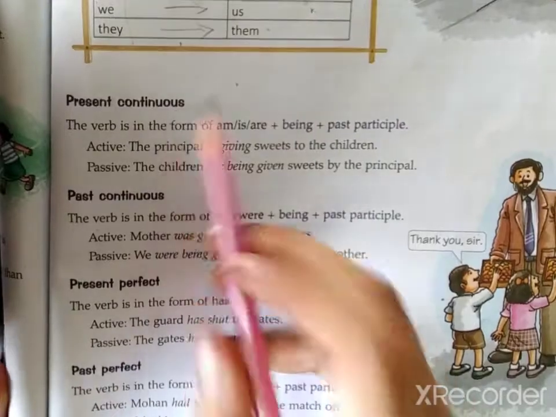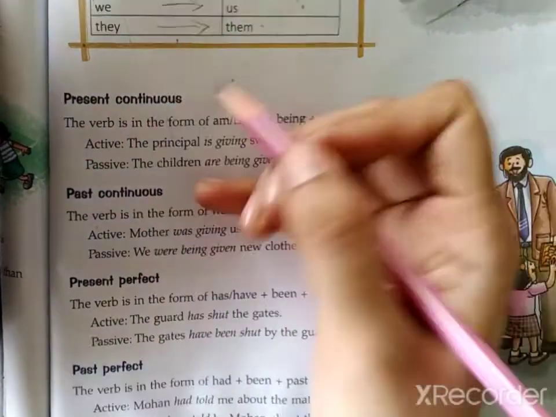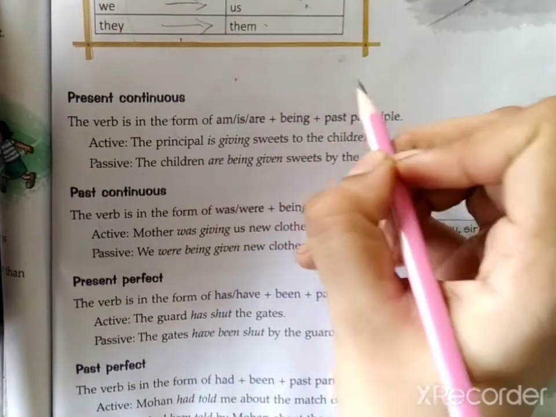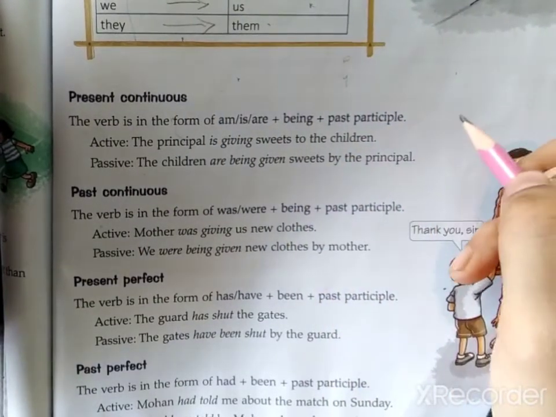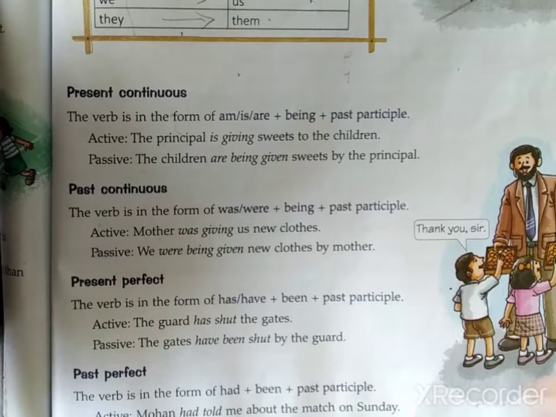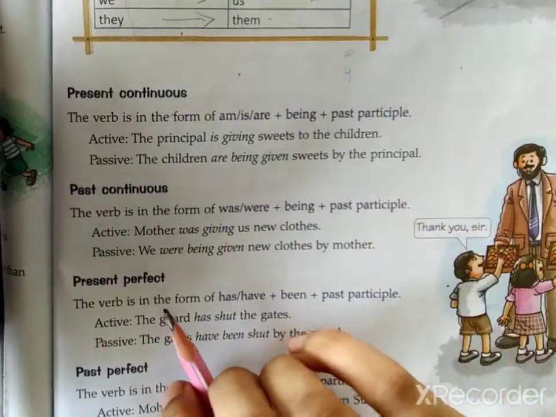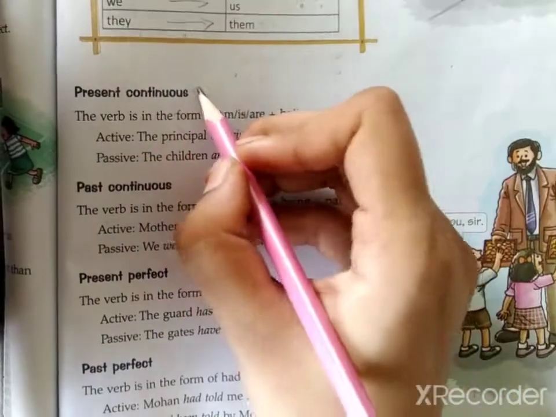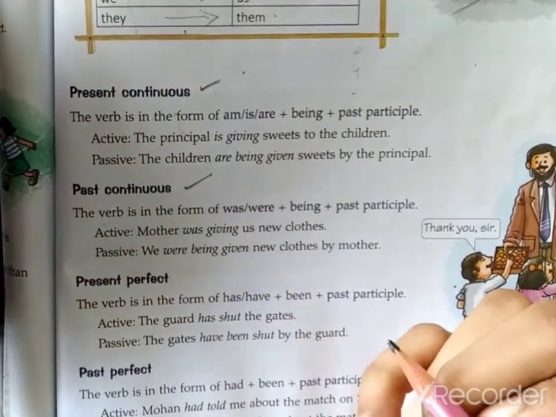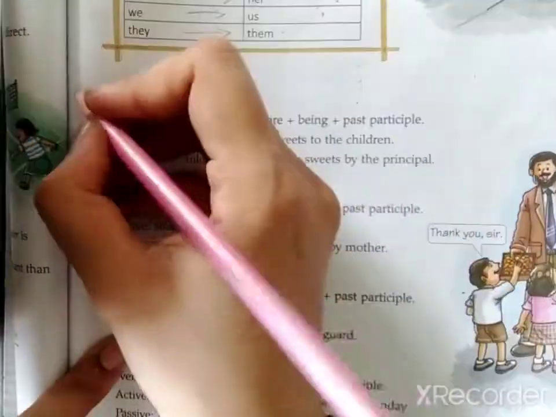Present continuous. So as I said, in present tense you have 4 tenses. In past tense you have 4 tenses. In future tense also the same. Now simple present, simple past, both over. Next comes present continuous and past continuous. Present continuous and past continuous.